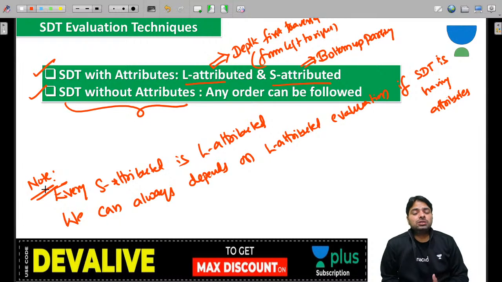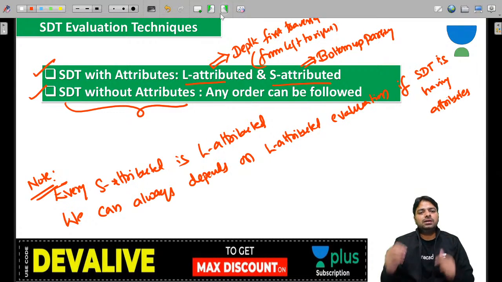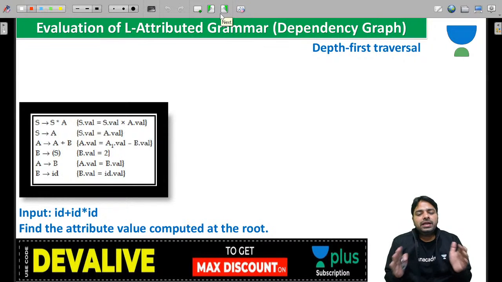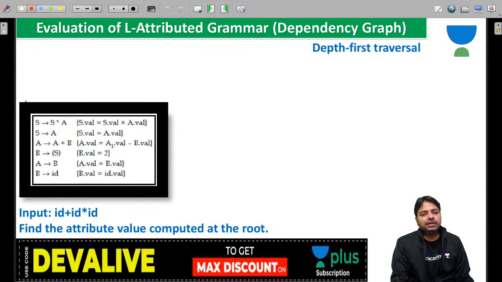When you don't have attributes, guys, I have not seen even a single textbook that covers all kinds of evaluation techniques, because that purely depends on the actions that you specify. Let's look at the first one, when you have attributes. Is the grammar an attributed grammar, yes or no?